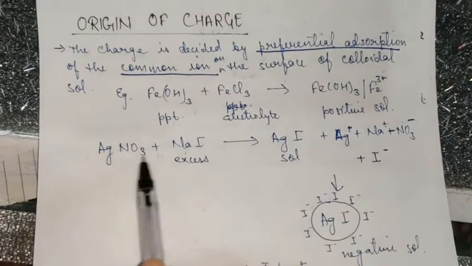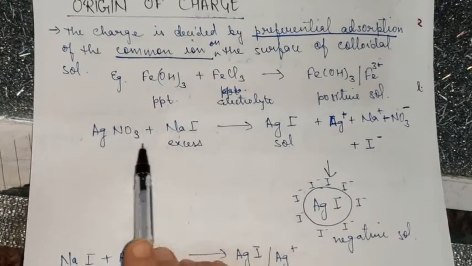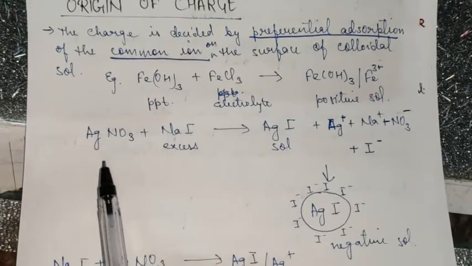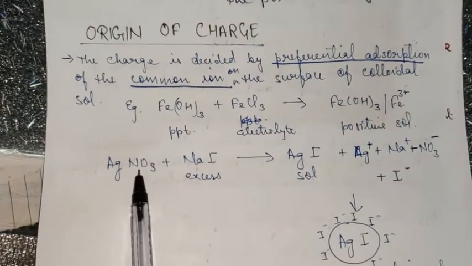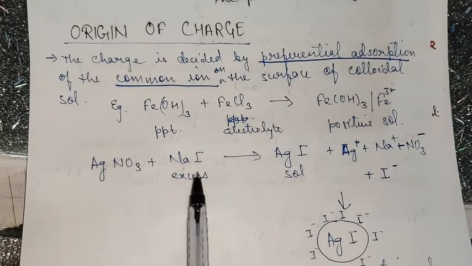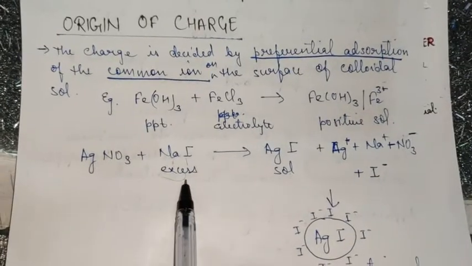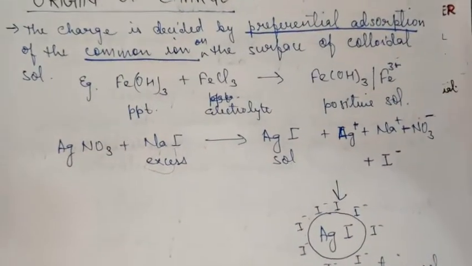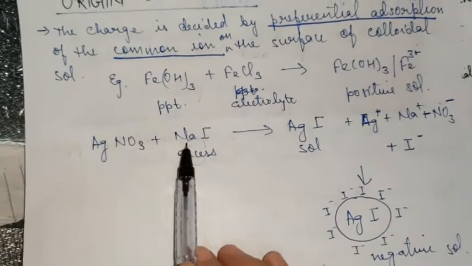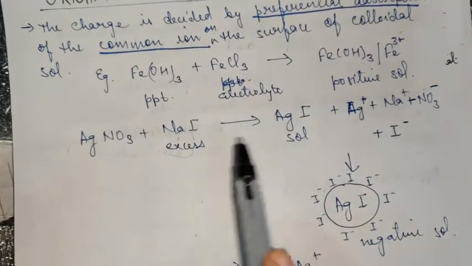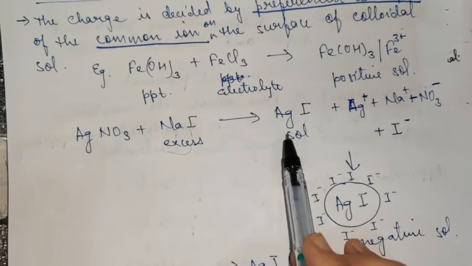Now another example where the two compounds added to each other don't have any common ion, then how will you find out the charge? Suppose AgNO3 reacts with NaI in excess. Please make this point clear: NaI is taken in excess. Now when AgNO3 reacts with NaI, first of all, none of the two will behave as a sol here. The two will react to produce the sol first. So you will get the sol, or the colloidal. Sol means it is a type of colloid.